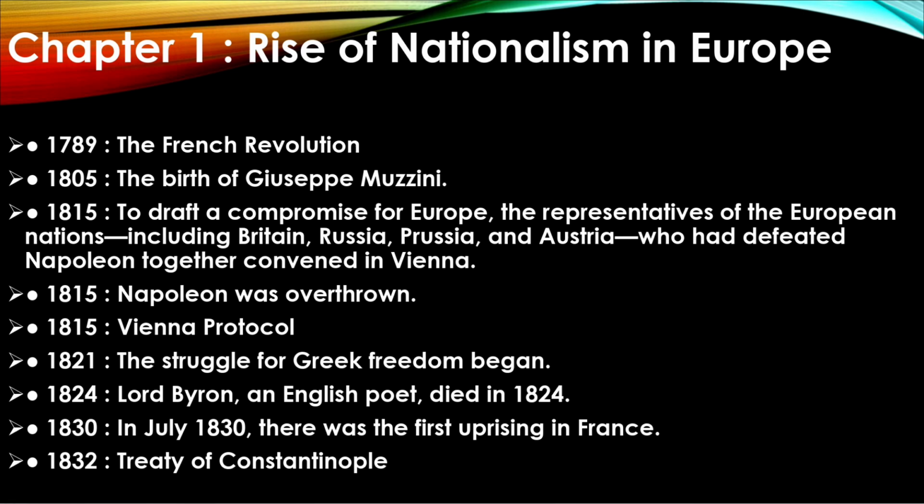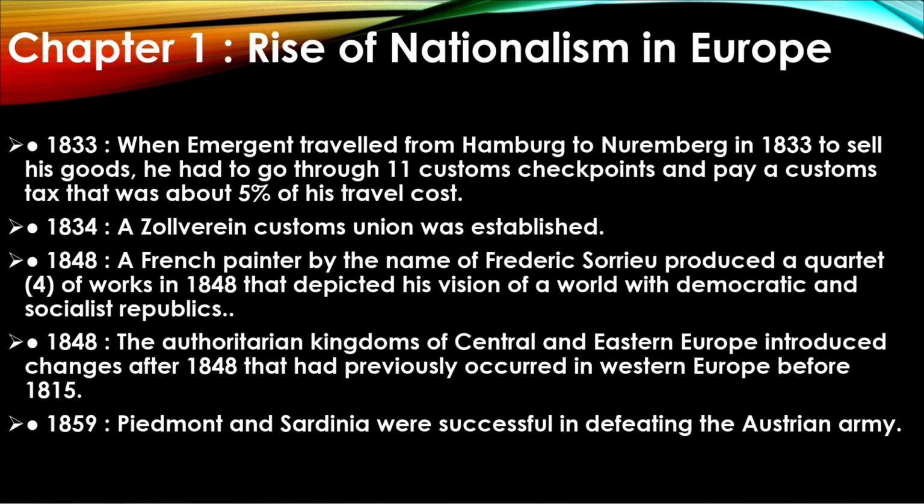1821, the struggle for Greek freedom began. 1824, Lord Byron, an English poet, died. 1830, in July 1830, there was the first uprising in France. 1832, Treaty of Constantinople. 1833, when the merchant travelled from Hamburg to Nuremberg in 1833 to sell his goods, he had to go through 11 customs checkpoints and pay a customs tax that was about 5% of his travel cost. 1834, the Zollverein, or Customs Union, was established.